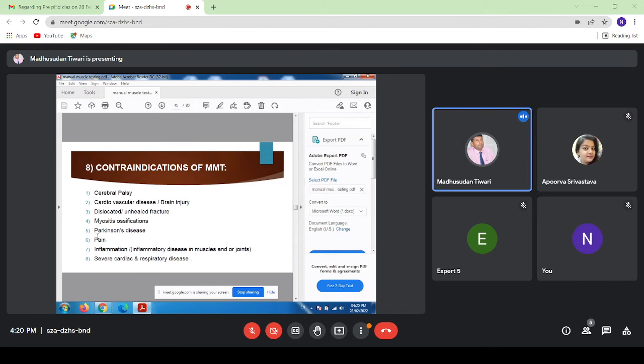Contraindication of MMT, where we don't do MMT. Cerebral palsy. Can you tell why MMT is contraindicated in cerebral palsy? Hina, hello. Yes, sir. Can you tell me why we don't do MMT in case of cerebral palsy?